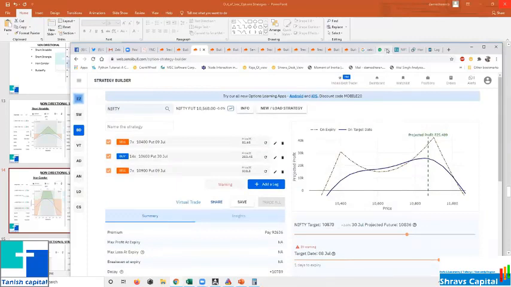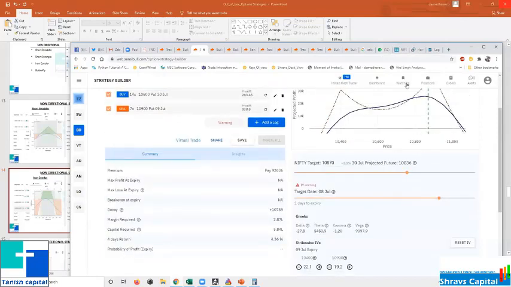So you can practice the strategy and see what your view is on that, and then you can start deploying your capital. No need to initiate without understanding.